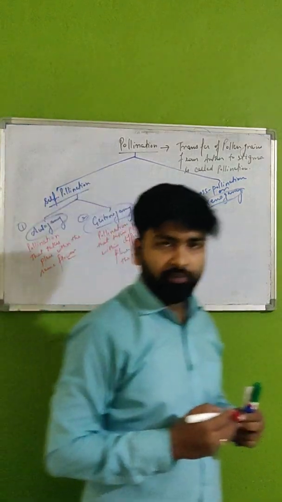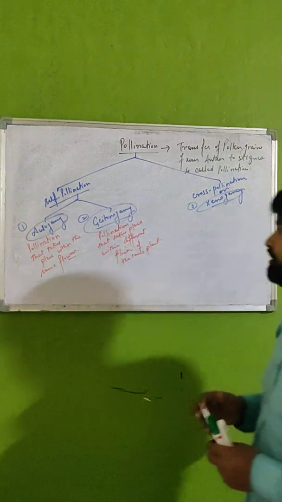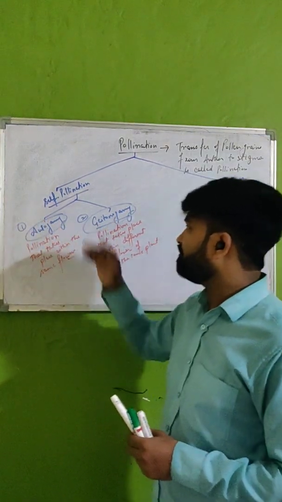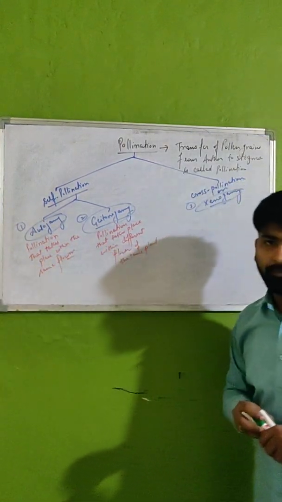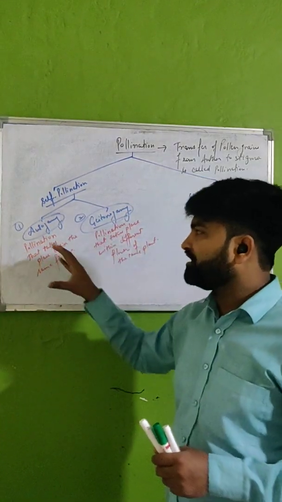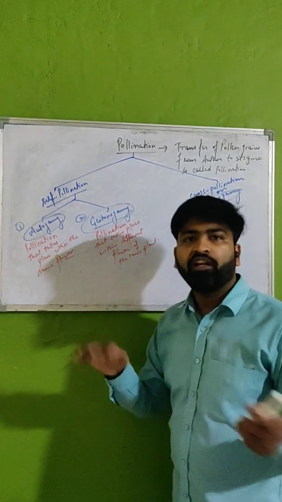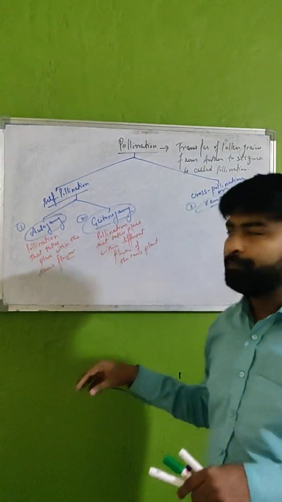Means the plant will be same but the flower will be different. So students, the major difference between autogamy and geitonogamy is that autogamy takes place within the same flower and geitonogamy takes place within different flowers from the same plant.